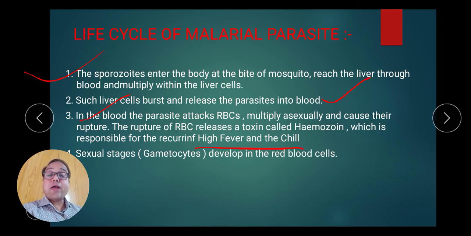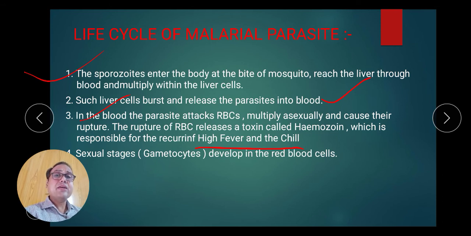Before entry into RBC, when the plasmodial stage, that is sporozoite, enters the liver cell and performs an asexual cycle, this stage is called the pre-erythrocytic cycle. Pre means previous, and erythro means before entry into RBC, the erythrocyte.